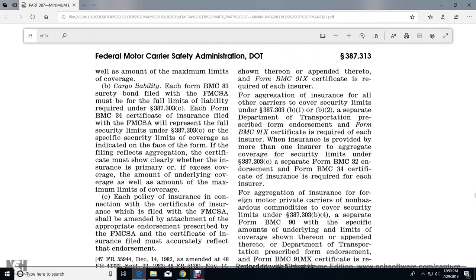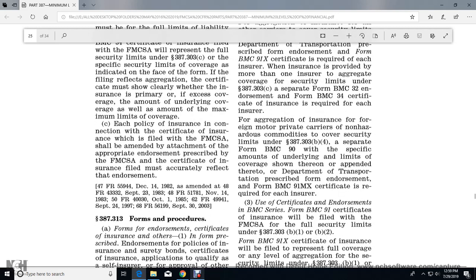Shown there, appended thereto, is the Form BMC 91X certificate required, so that each of the insurers in the aggregation of insurance of all the other carriers covers the security limit of 387.303(b)(1) or (b)(2). Submit to the Department of Transportation the prescribed endorsement Form BMC 91X certificate required by insurance provided by more than one insurer to aggregate the coverage security limits under 387.303(c). So, Form BMC 32 endorsement and Form BMC 34 certificate of insurance are required for each of the insurers.